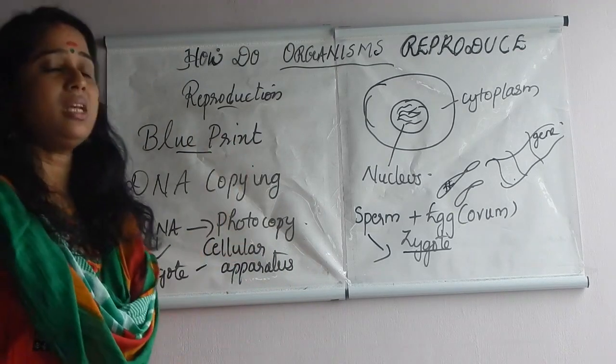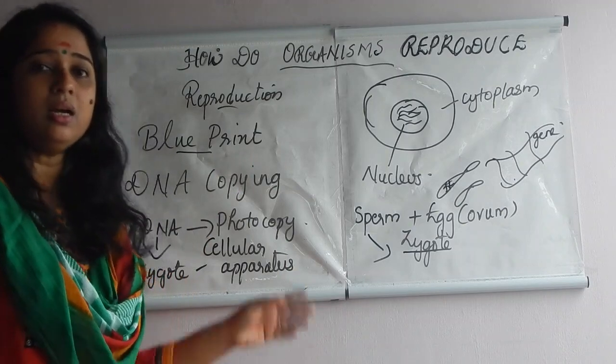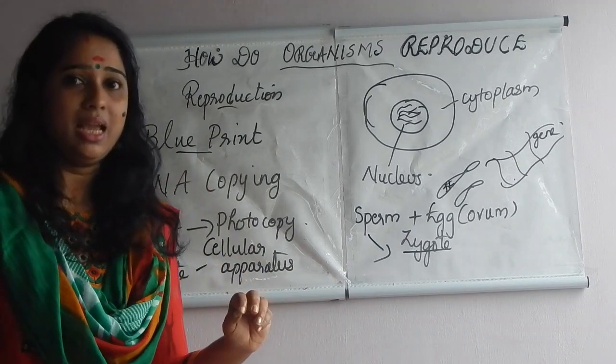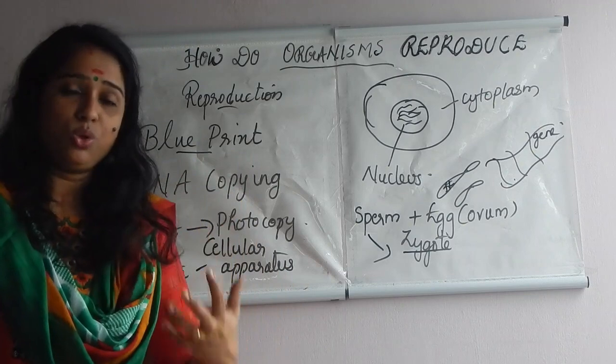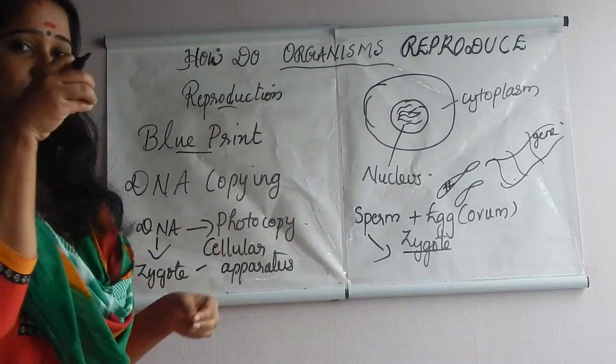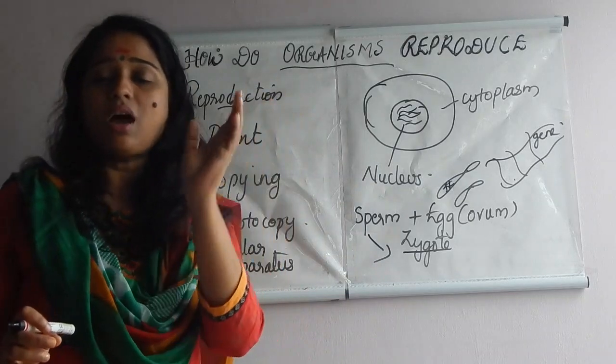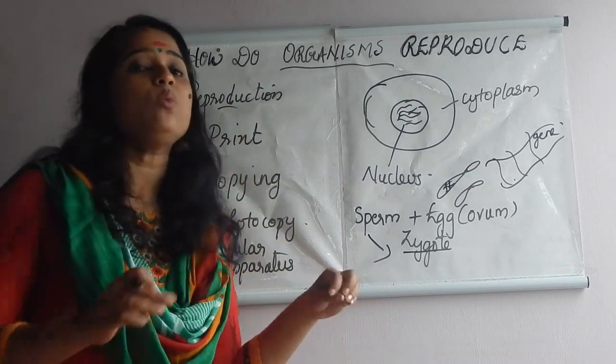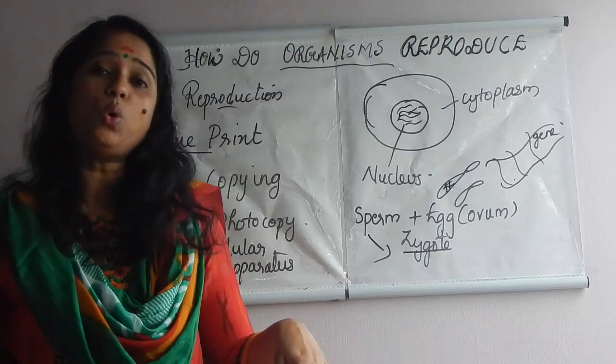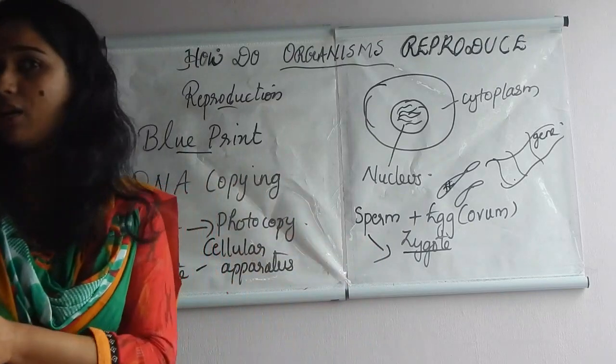So here, the first step in any reproduction is the photocopying of the DNA. We take the photocopy of DNA, and we are not inserting any machine to it. It's a chemical reaction, and after photocopying, the original will remain within the parent, and only the photocopied copy moves towards the zygote.